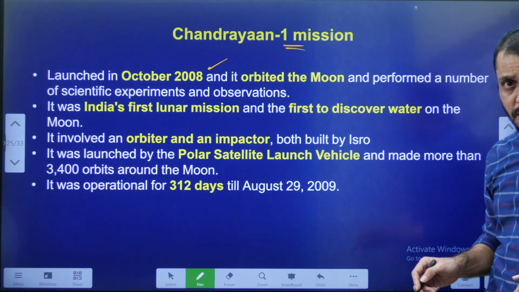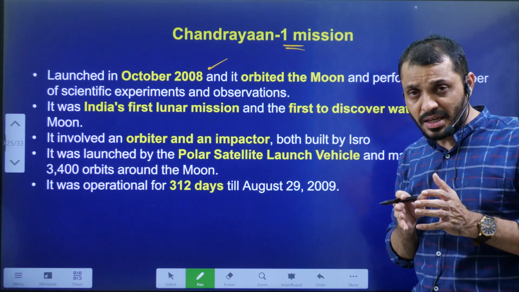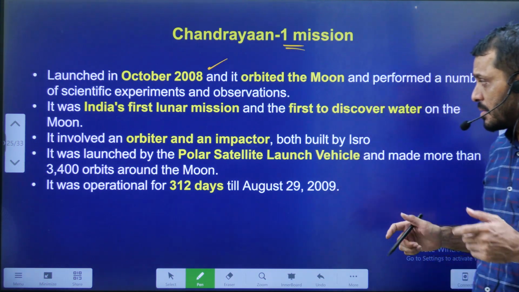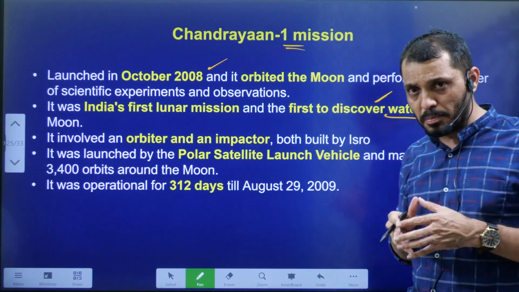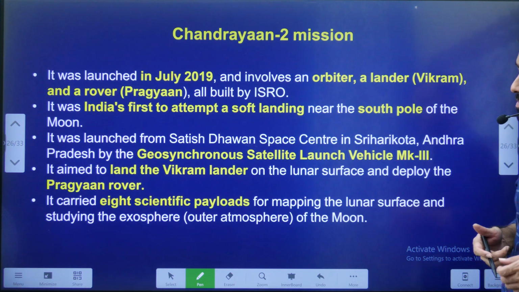Chandrayaan-1 launched in 2008 and it contained orbiter as well as the moon impactor. Okay. In Chandrayaan-1, by taking the cooperation from NASA, both NASA and ISRO, we discovered the water presence on the moon. It was launched by the Polar Satellite Launching Vehicle.